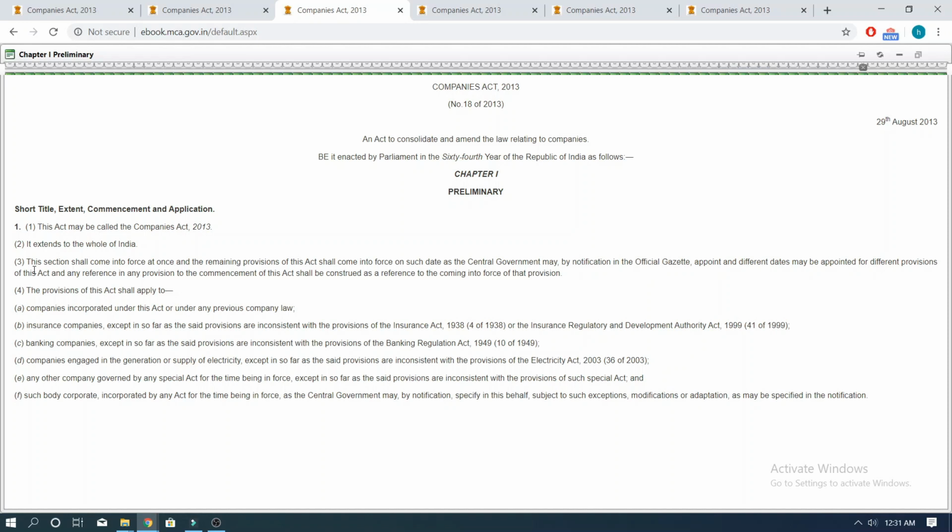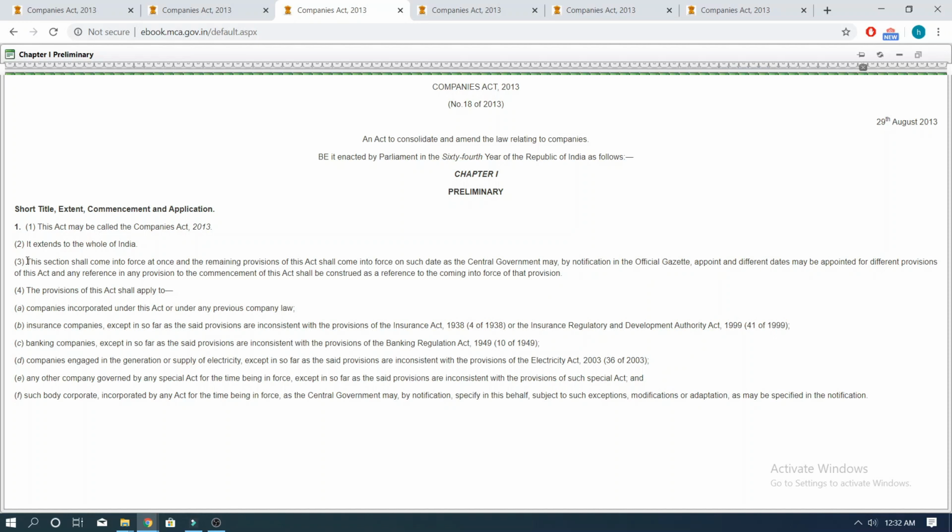Keep this in mind as we go through subsection 3, which says, "This section shall come into force at once, and the remaining provisions of this Act shall come into force on such date as the Central Government may, by notification in the Official Gazette, appoint, and different dates may be appointed for different provisions of this Act, and any reference in any provision to the commencement of this Act shall be construed as a reference to the coming into force of that provision."